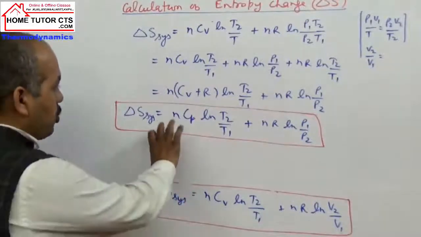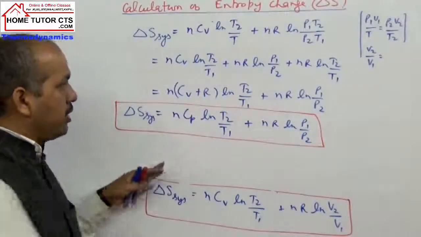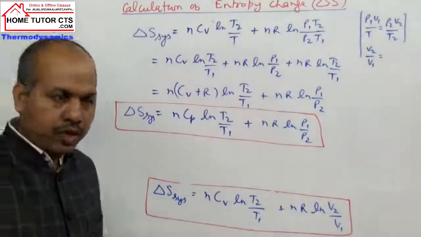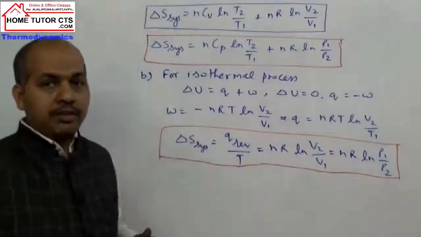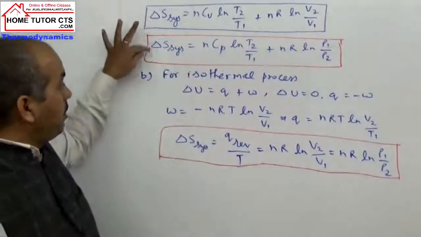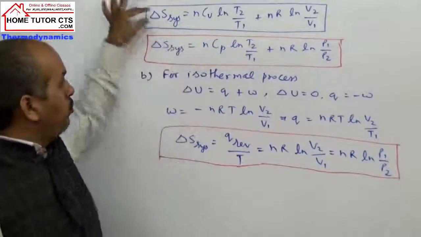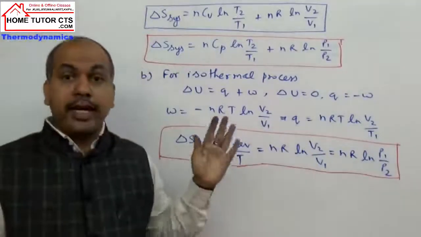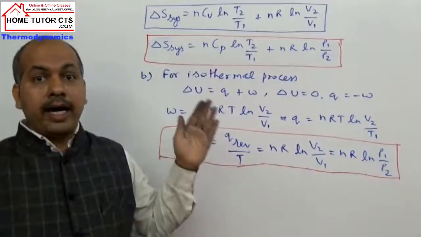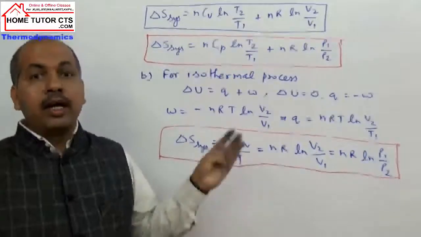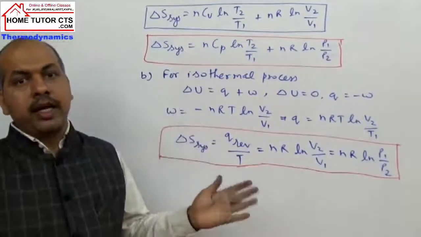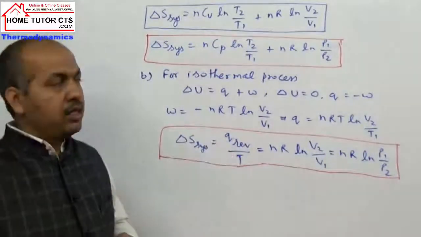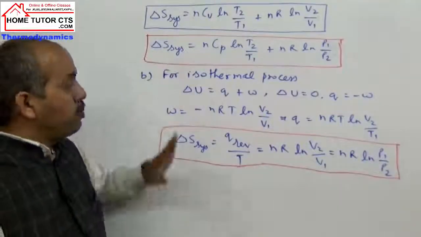I'm just writing this expression once again here on top, and then I will explain different cases to you. Already we have got the derivation explained. Using these two expressions, we can find the entropy change for isothermal process, isobaric process, and also isochoric process. How to find delta S in those processes?